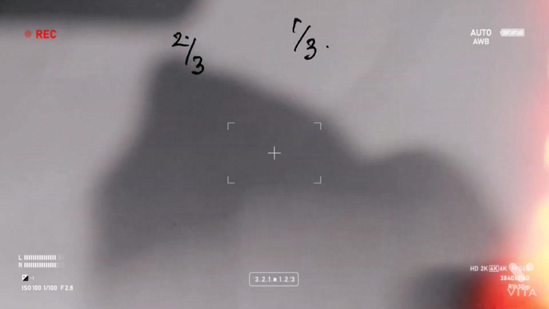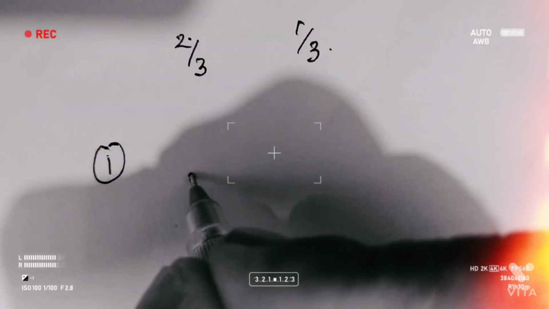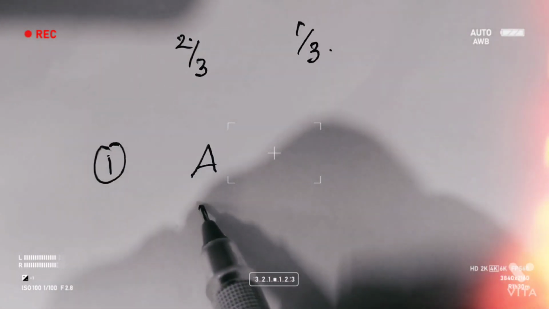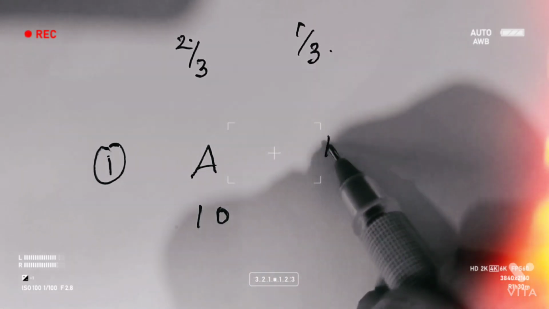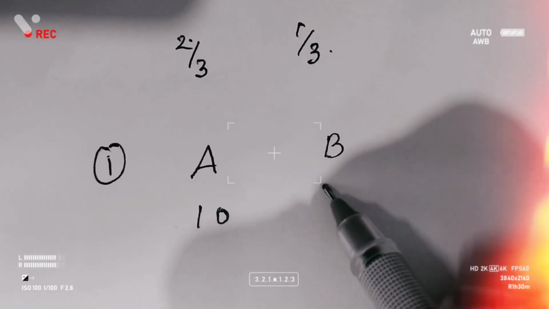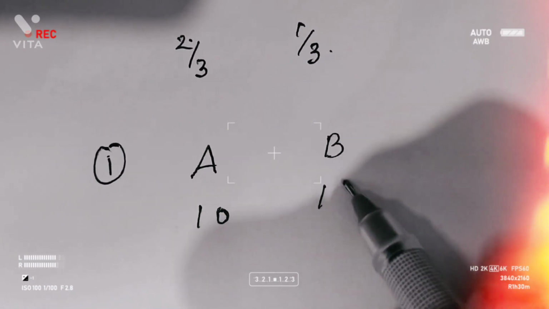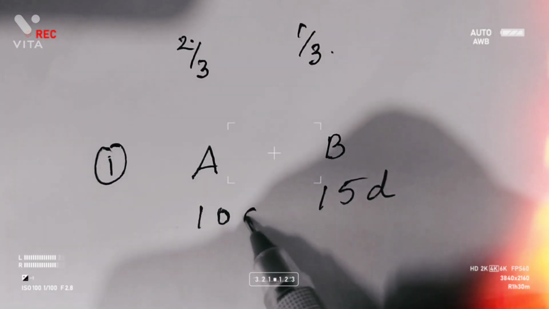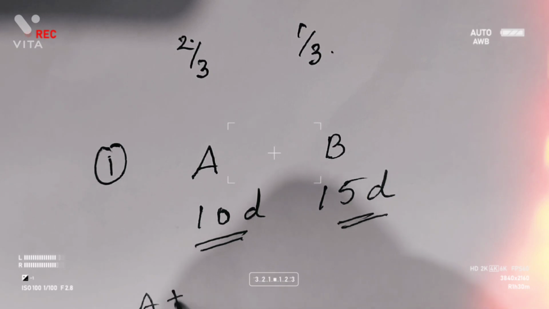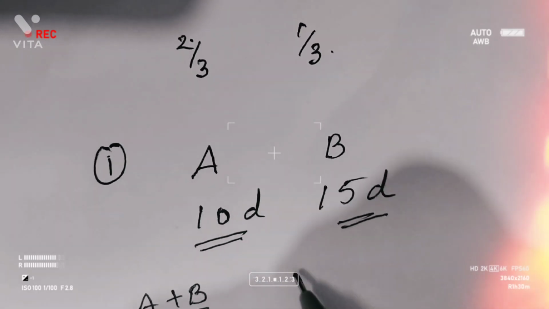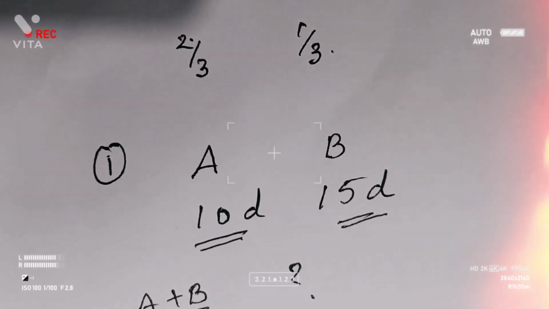First one is this. A can do a work in, suppose, 10 days. B can do the same work in, suppose, 15 days. If A plus B do it together, in how many days will they complete the work?